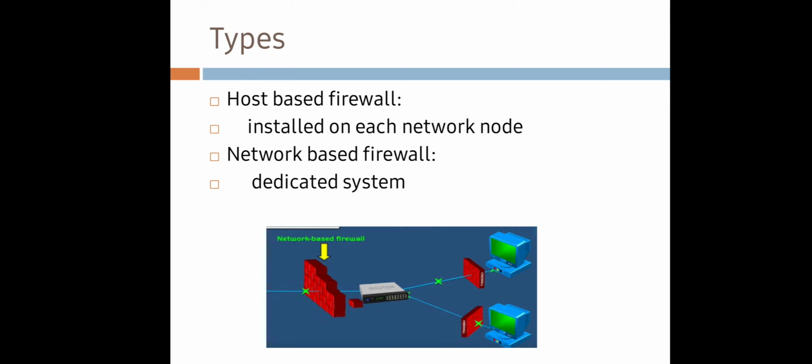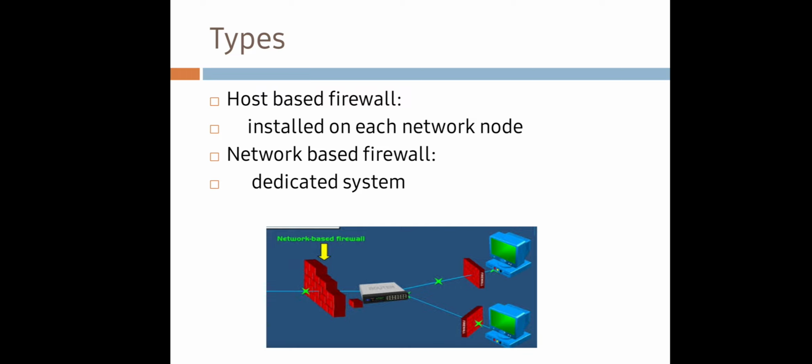Based on the structure of the firewall, we have two types, host-based firewall and network-based firewall. A host-based firewall is installed on each network node, which controls each incoming and outgoing packet. It is a software application. So in a host-based firewall, we have a software firewall installed in each system. A host-based firewall protects each host from attacks and unauthorized access. Host-based firewalls are needed because network firewalls cannot provide protection inside a network.